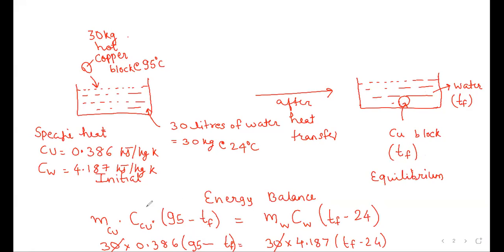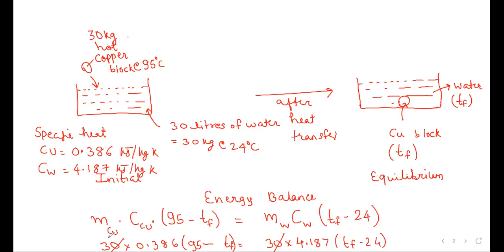From the energy balance perspective, m Cp delta T of copper, that is the heat given away by the copper, because there is no heat loss, is equal to the heat taken by the water. Heat given by the copper is the heat taken by the water because there is no heat loss. So m Cp delta T of copper is equal to m Cp delta T of water.